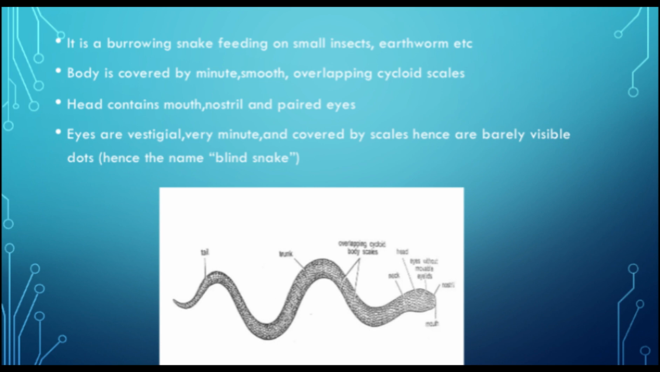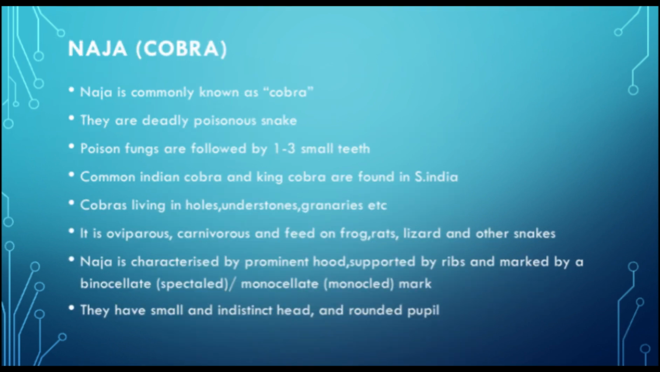Body is covered by minute, small, overlapping cycloid scales. Head contains mouth, nostrils, and paired eyes. Eyes are vestigial, very minute and covered by scales. They are barely visible dots, hence the name blind snake. Next we discuss Naja.